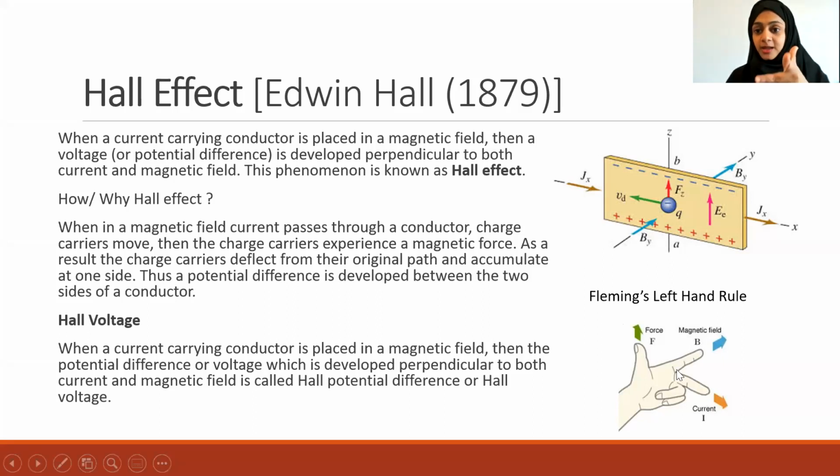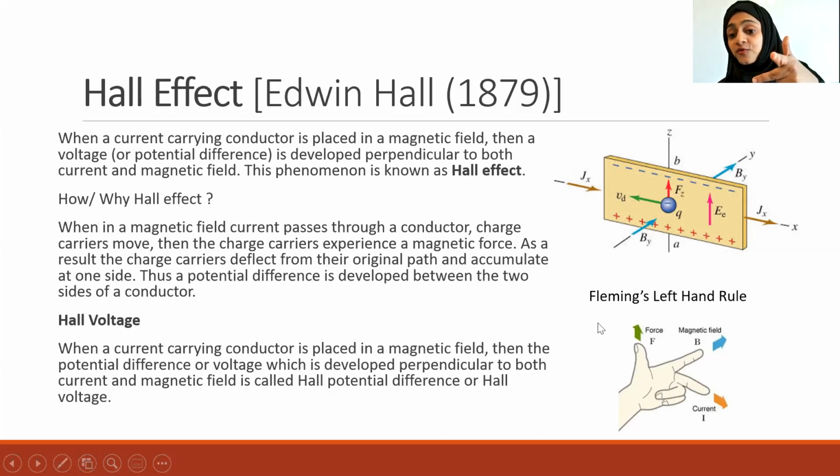Your first finger represents the direction of the magnetic field and the second finger represents the direction of the current. Then your thumb will give you the direction of the force.